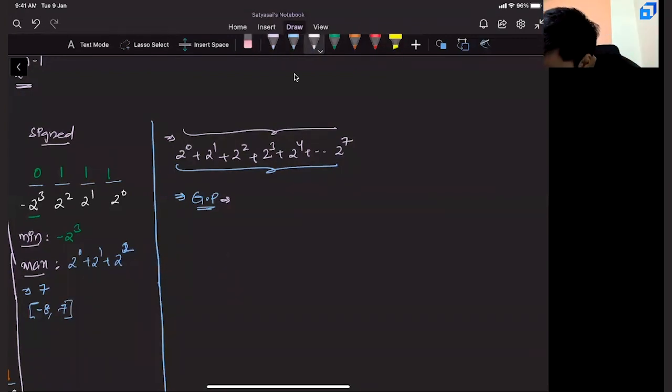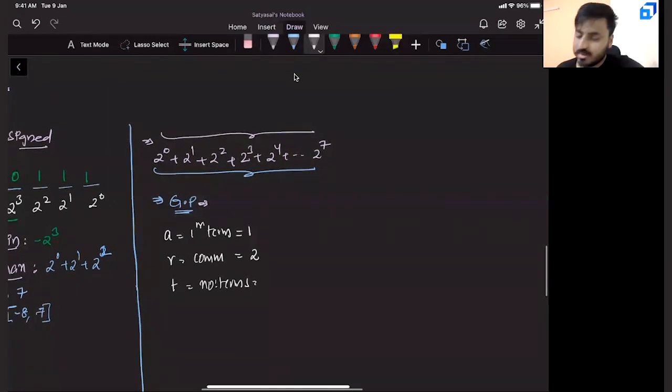In this scenario, what is A? A is the first term, it is 1. R, the common ratio, is 2. T, how many terms are there in total? Don't tell me there are 7. 2 power 0, 1, 2, 3, and so on up to 7. So there are 8 terms.